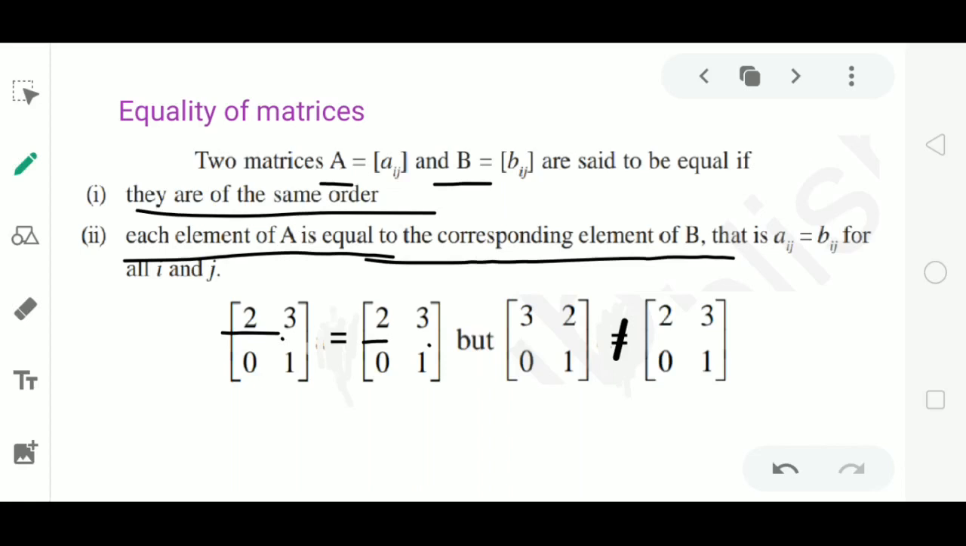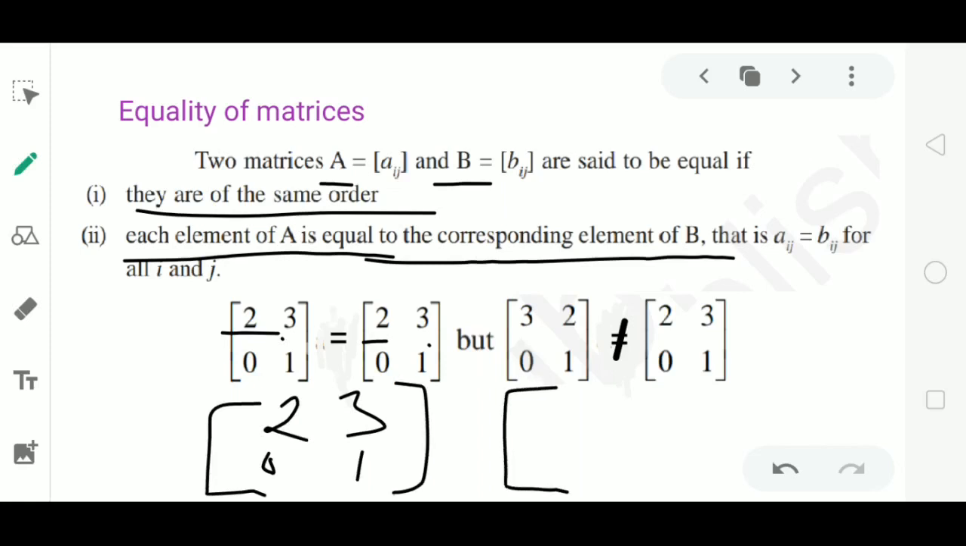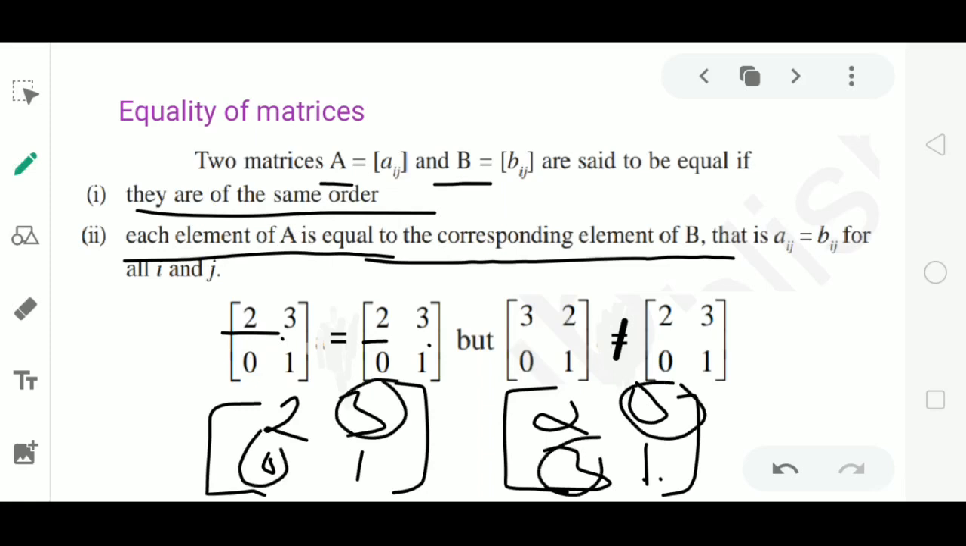Suppose I consider an example of a matrix containing the elements 2, 3, 0, 1, and another matrix containing the elements 2, 0, 3, 1. Now observe here, in these two matrices, the order is same. That is, there are 2 rows and 2 columns. Also, the elements in these two matrices are same, but the positions of the elements 0 and 3 are different in these two matrices. Even though the elements are the same, we say that the matrices are not equal.